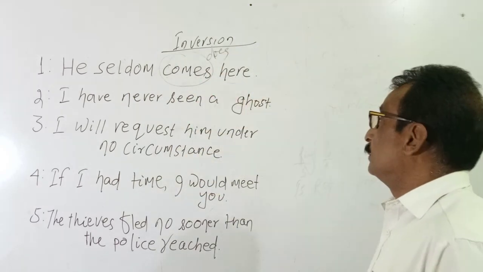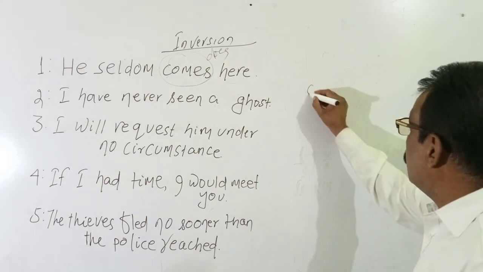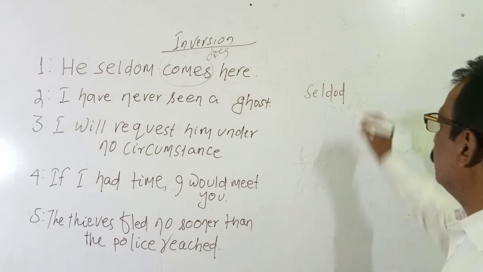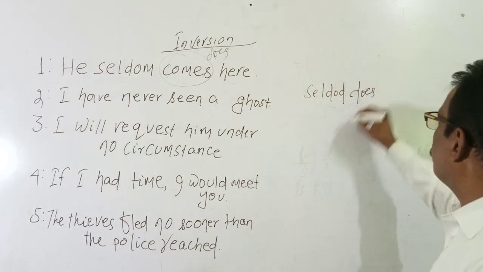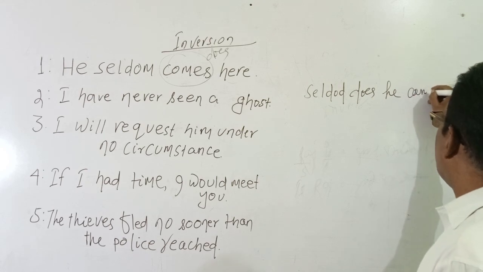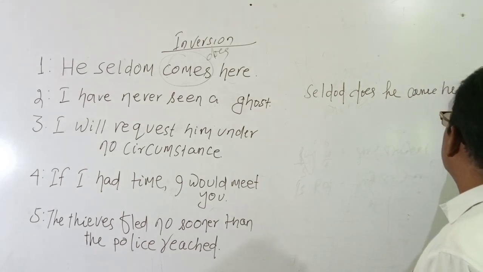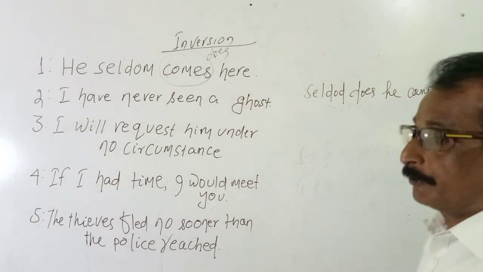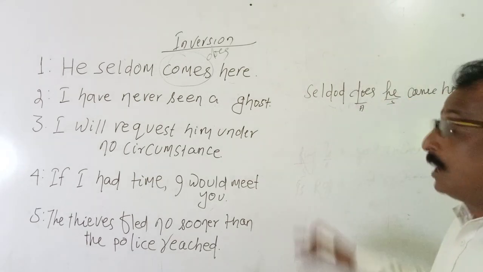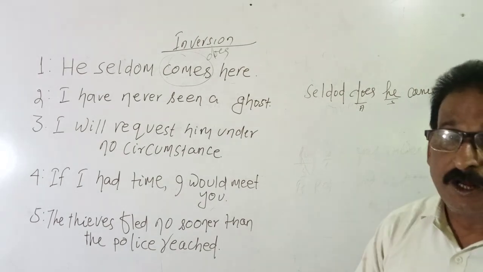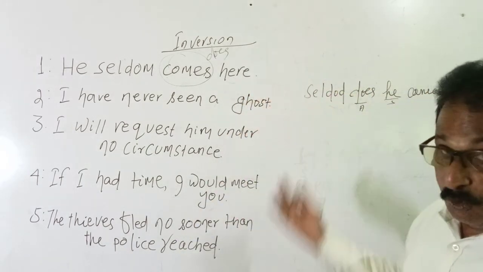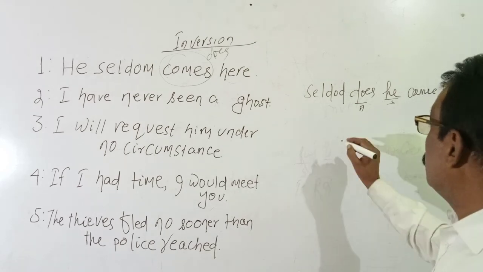If we inverse it, then we can write seldom, does, subject he, come here, full stop, not question mark. So here we see this is the subject, this is the auxiliary, and it has been inverted. This is called inversion.